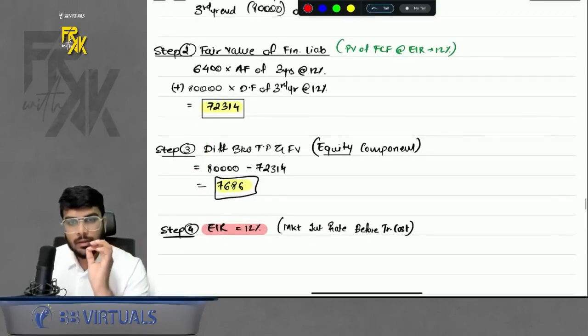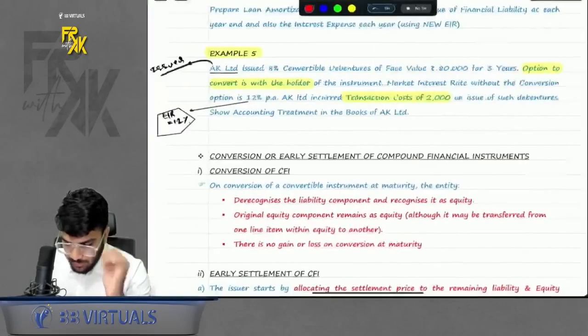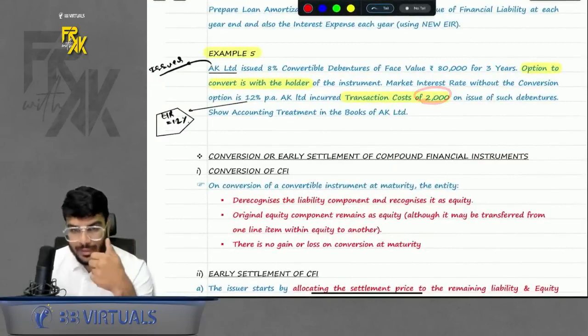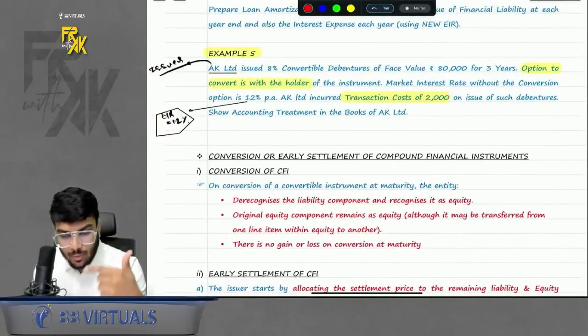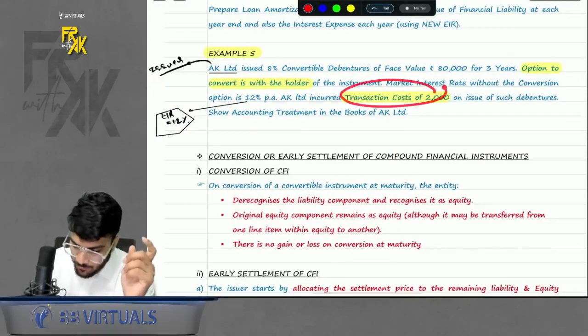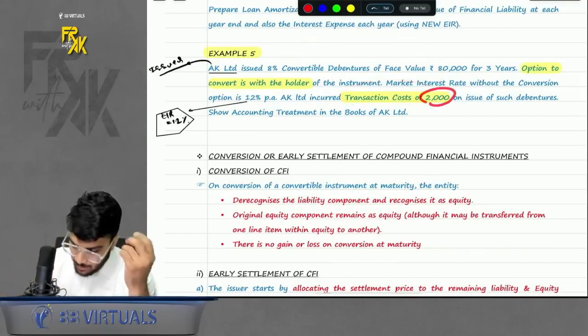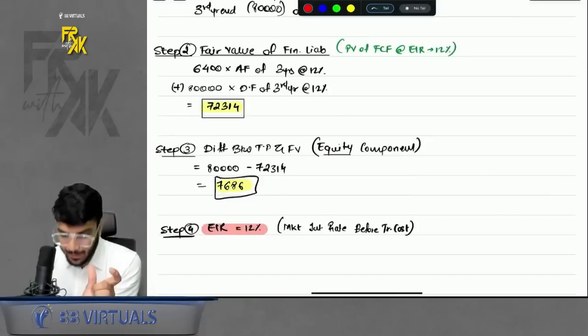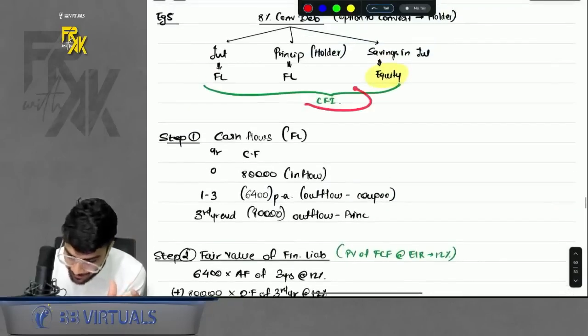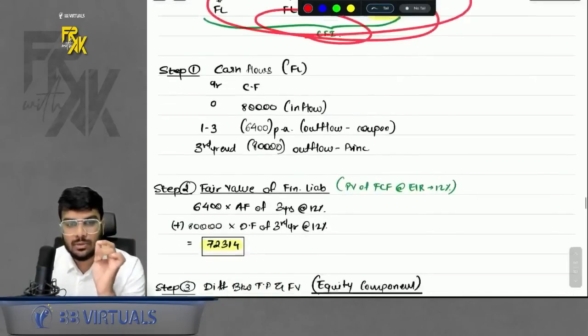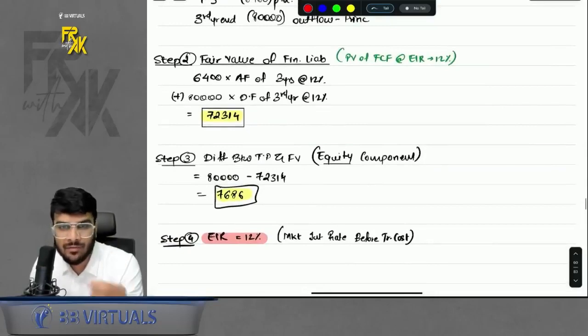Now, the transaction cost you incurred of 2000, was it incurred only for FL? Was it incurred only for equity, or was it incurred for the whole instrument? It was incurred for the whole instrument. That means this 2000 is incurred for the whole CFI, the whole compound financial instrument. So this 2000 has to be allocated between FL and equity.